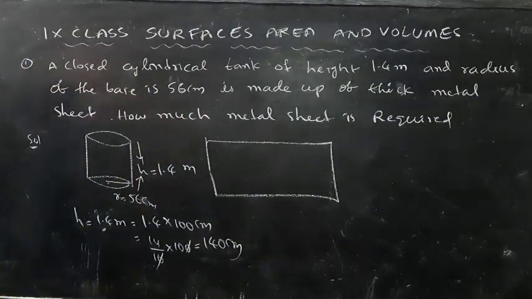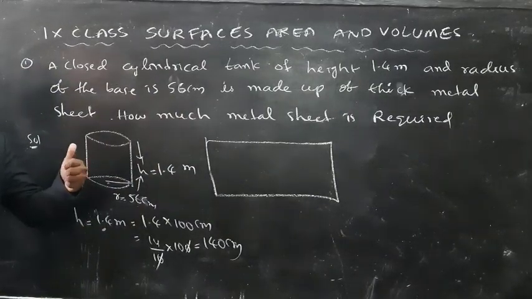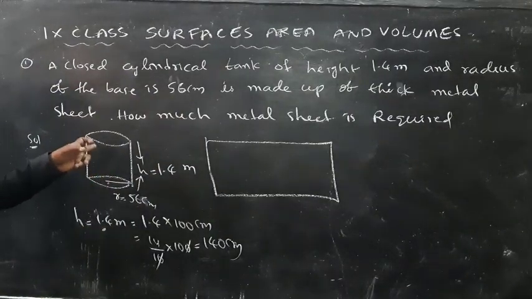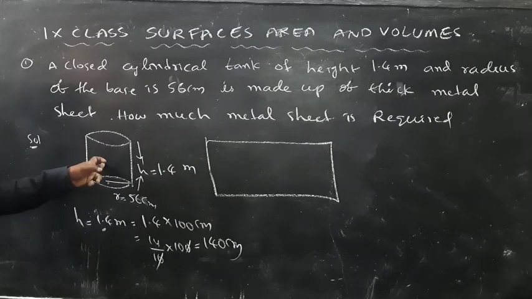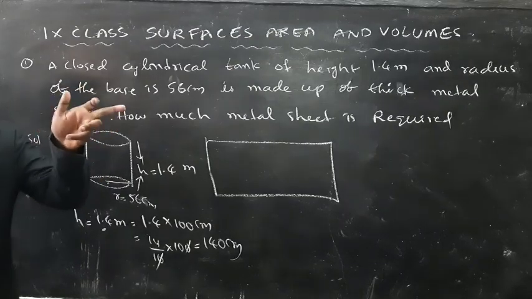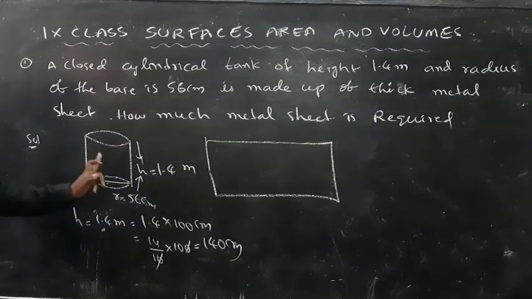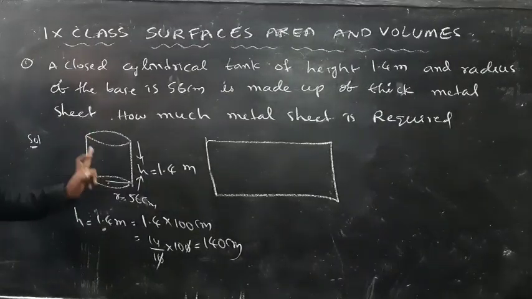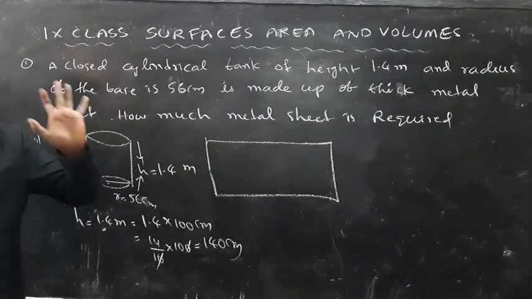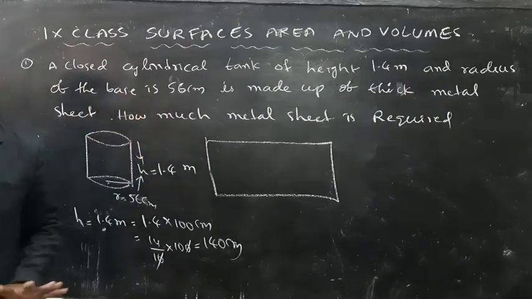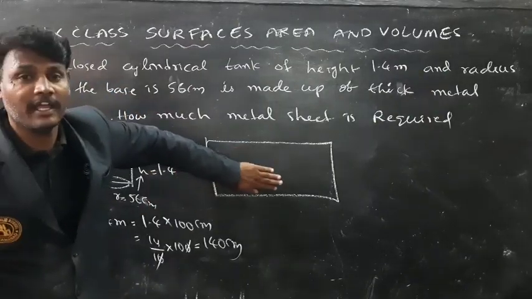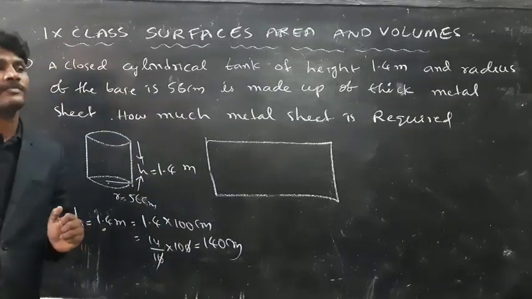To make such a cylinder, how much metal sheet is required? You have to find the area of the metal sheet. Clear?